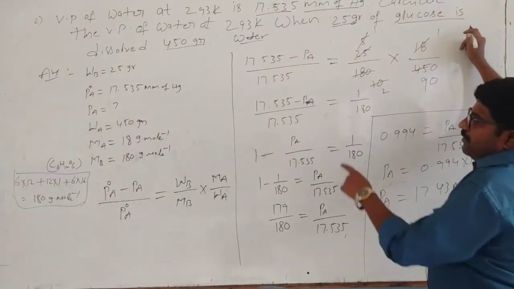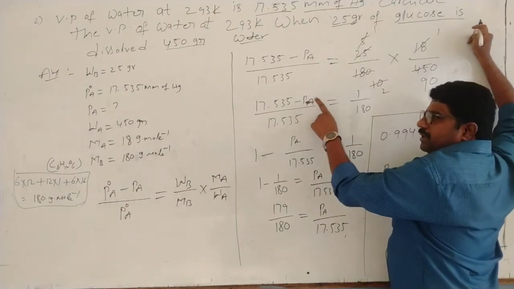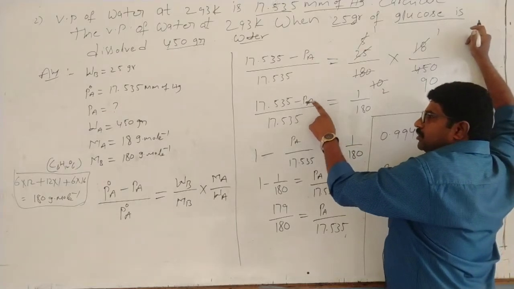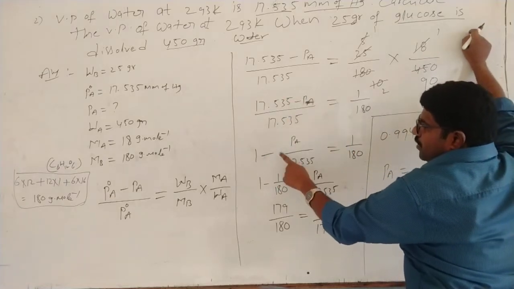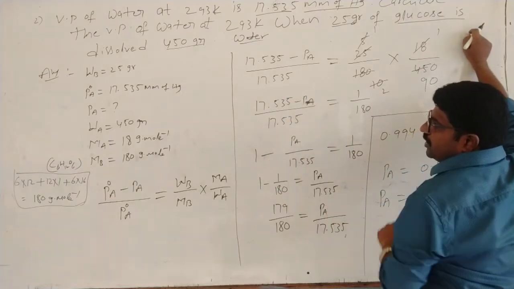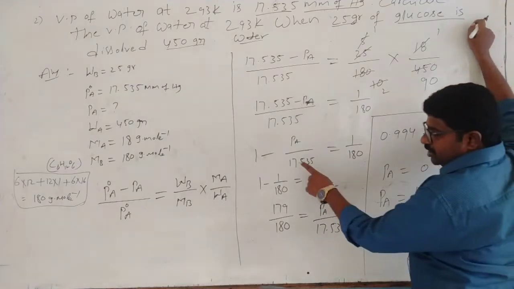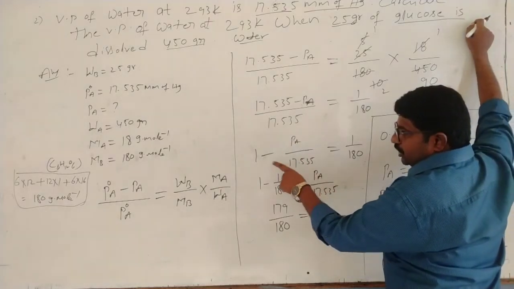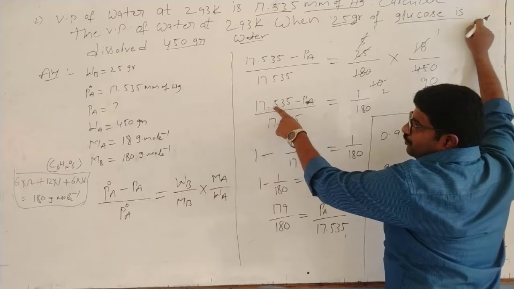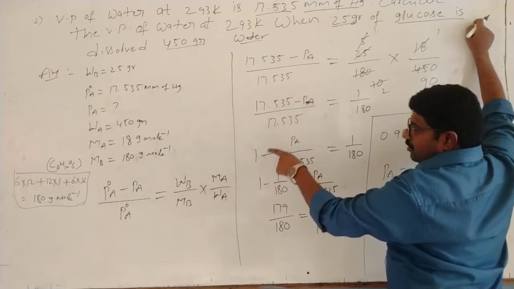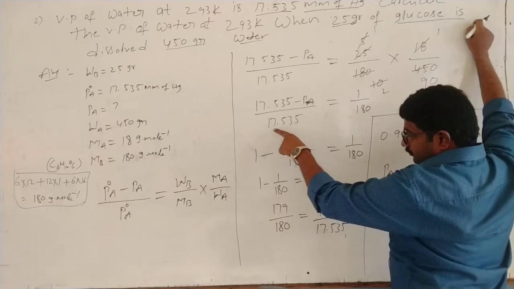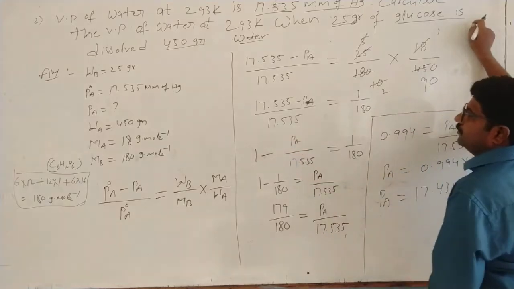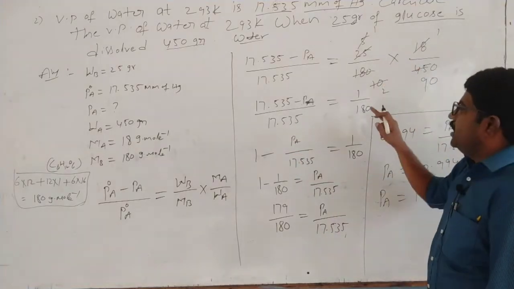Now we have to calculate PA, the vapor pressure of the solution. We can write this as (17.535 minus PA) by 17.535, and this value is 1 by 180.